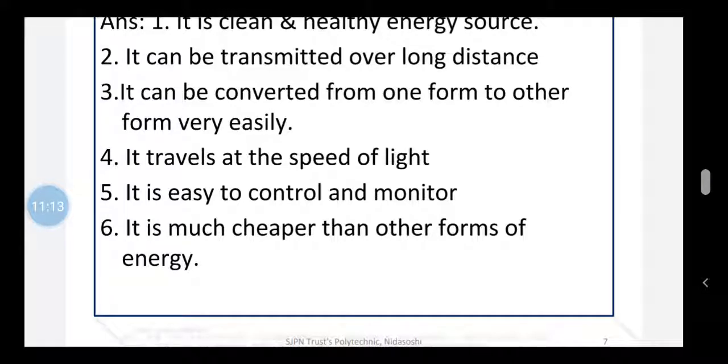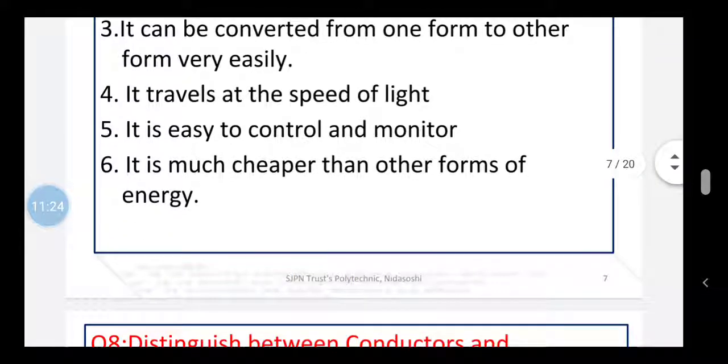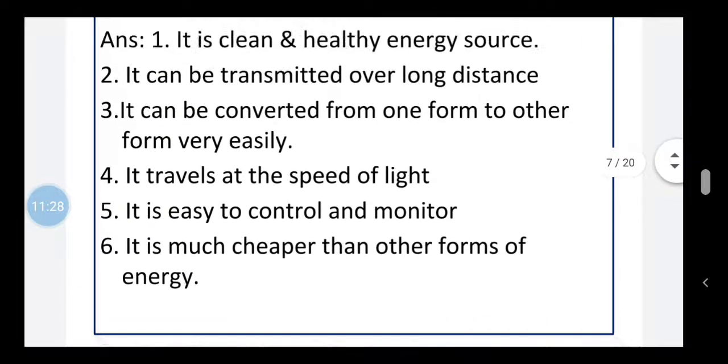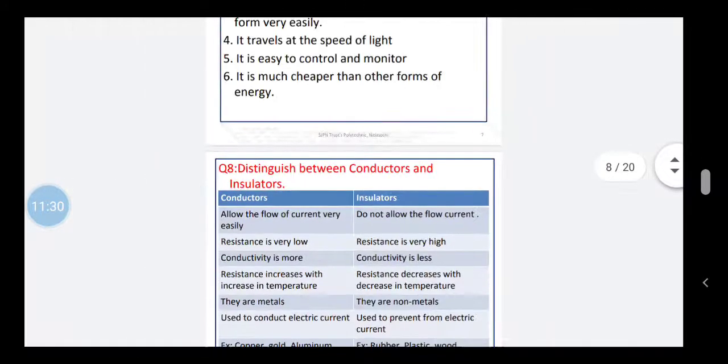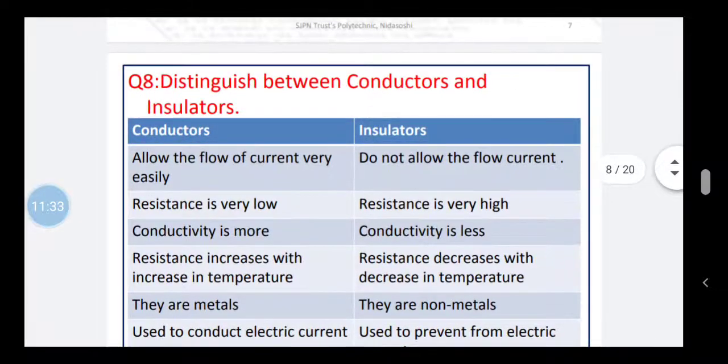So using suitable equipment, it is very easy to control and monitor electrical energy. The sixth advantage is that it is much cheaper than the other forms of energy. So these are a few advantages of electrical energy over the other forms of energy.